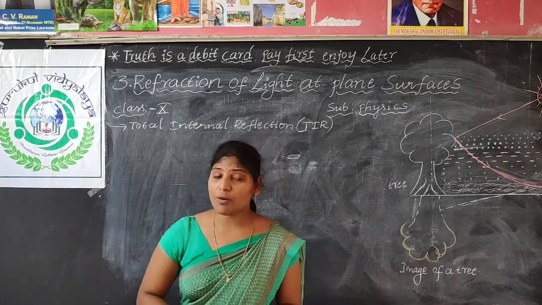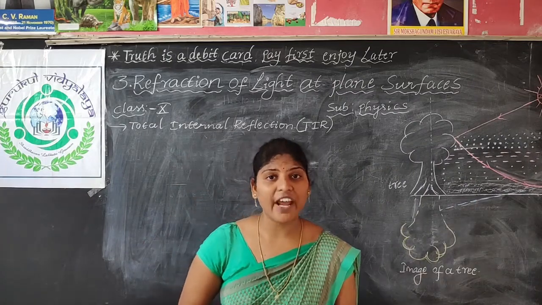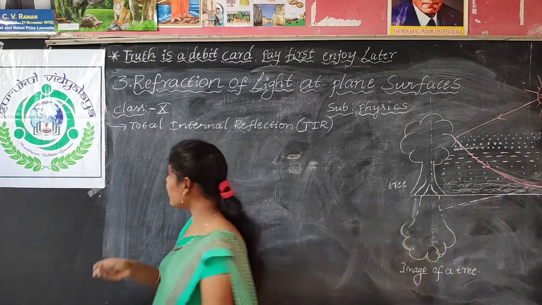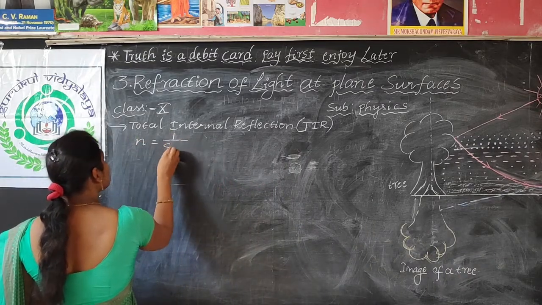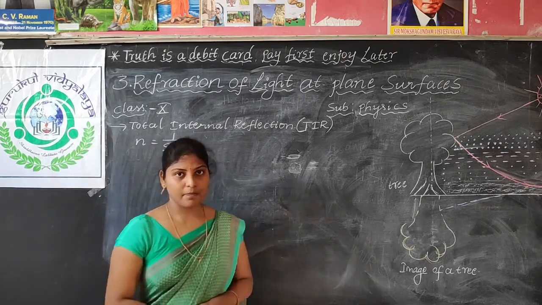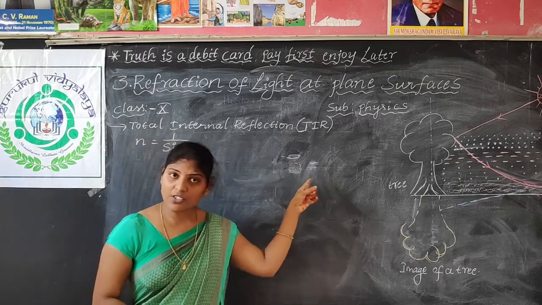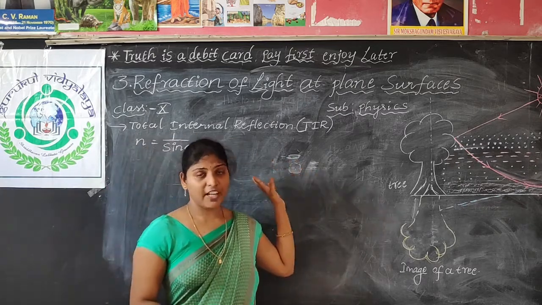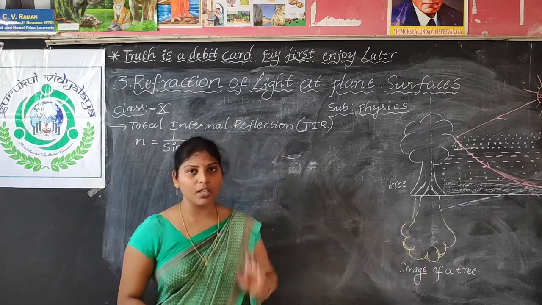And we have discussed the relation between the critical angle and the refractive index. What is the relation? n is equal to 1 by sin C. We have already derived this. And we have already discussed total internal reflection. And when will this total internal reflection be possible?